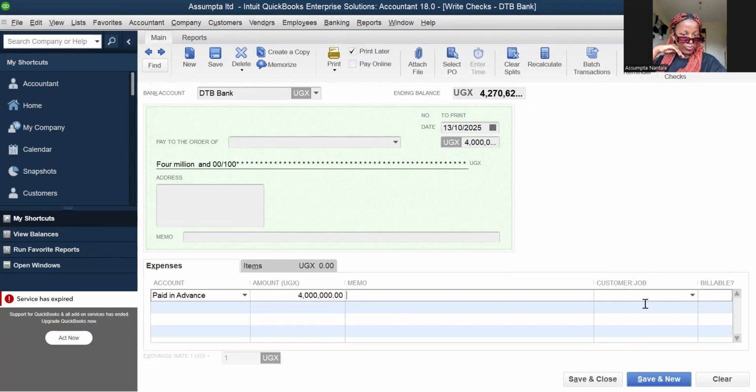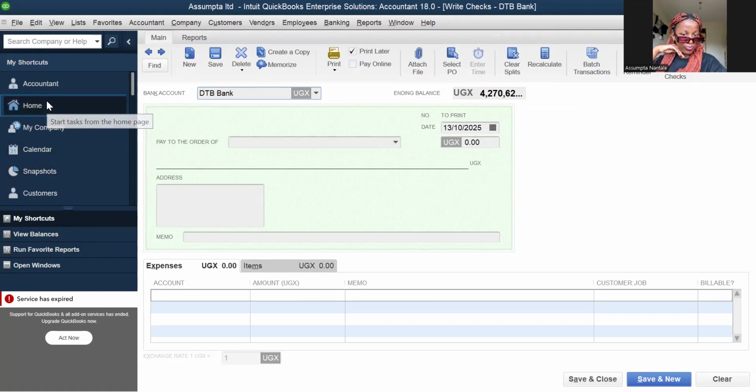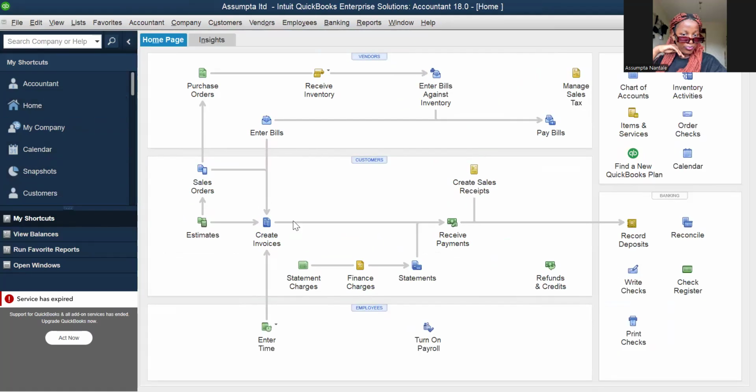After entering the amount we paid and the account, it's going to record itself, but we have to go and pay it off to clear it and make it balance in the balance sheet.